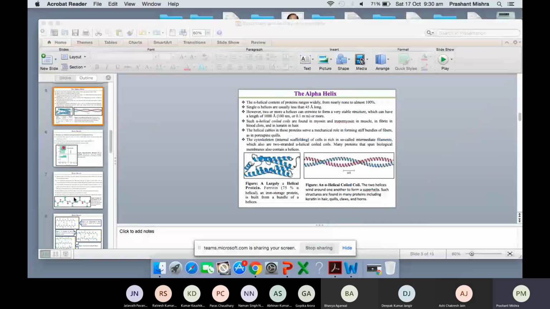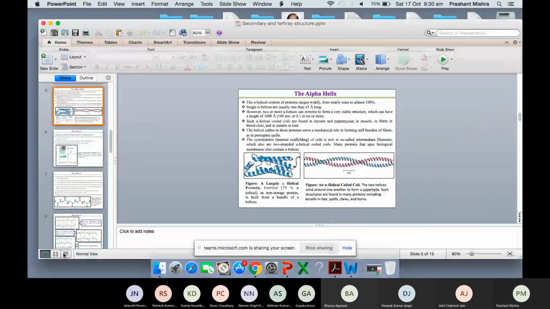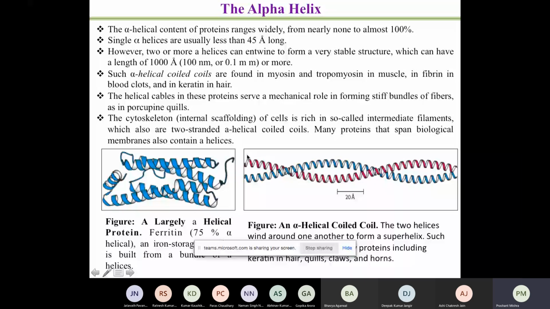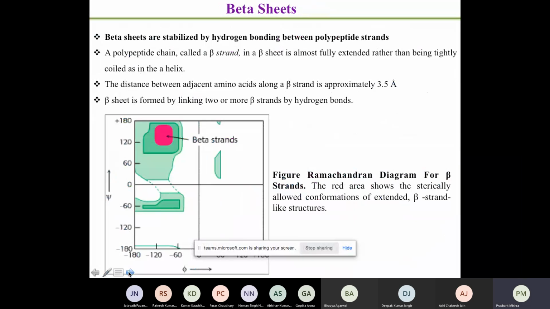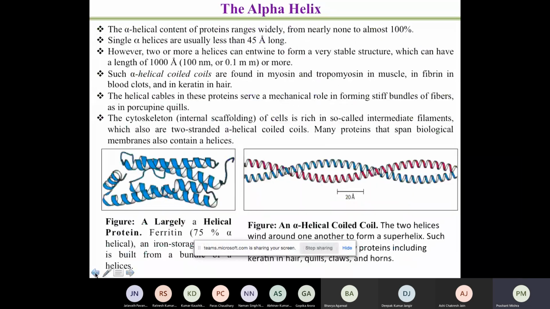Yeah. Can you see this structure? So this structure, which is the second part on the right hand side, there is one helix. Now this helix is interacting with another helix, and that is what is called a super helix. So they wind around one another, and that's the way the super helix is formed.